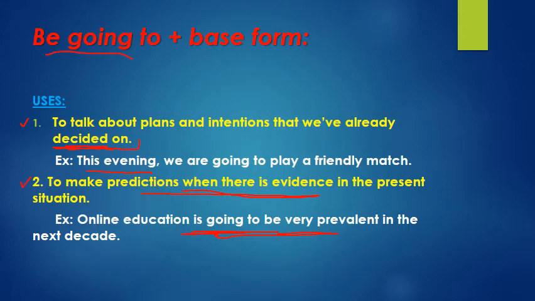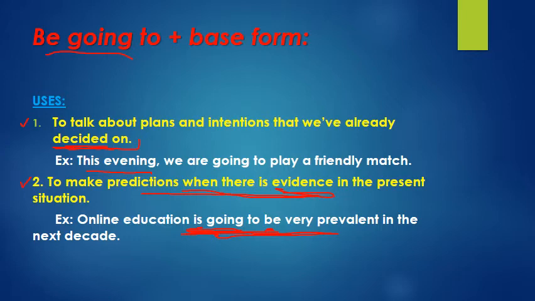Because I have evidence, I see all schools around us using online education. Based on this evidence, I can say online education is going to be very prevalent in the next decade. Why did I use be going to, meaning verb be plus going to plus base form? Because I have enough evidence to make a prediction for the future.